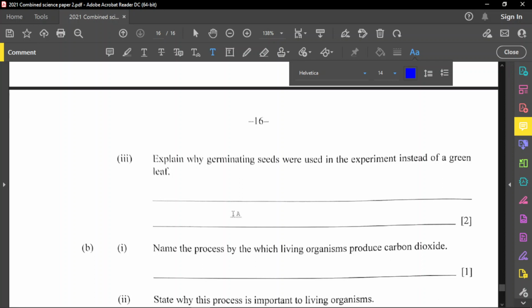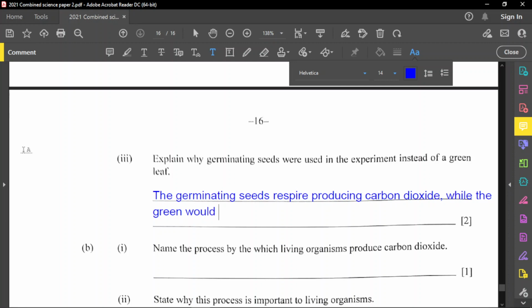So just to make a note here that the germinating seeds respire, producing carbon dioxide, while the green leaf would photosynthesize.